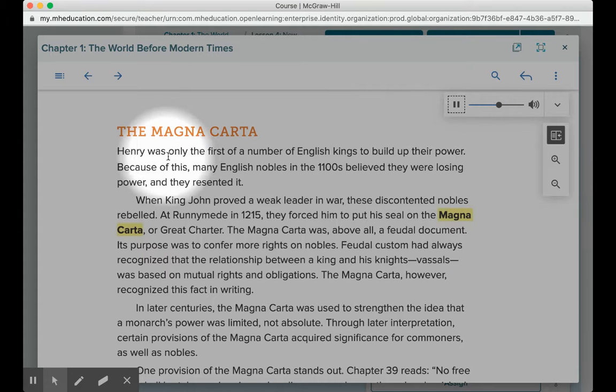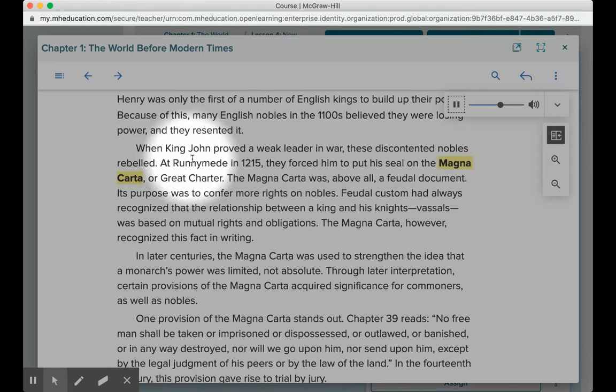The Magna Carta. Henry was only the first of a number of English kings to build up their power. Because of this, many English nobles in the 1100s believed they were losing power, and they resented it. When King John proved a weak leader in war, these discontented nobles rebelled. At Runnymede in 1215, they forced him to put his seal on the Magna Carta, or Great Charter.